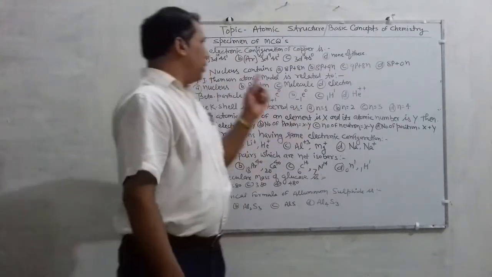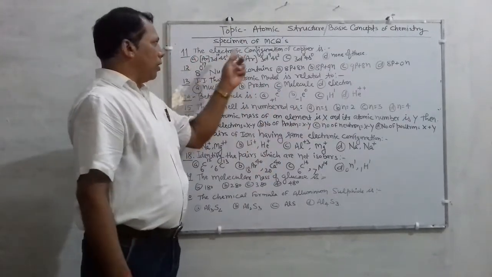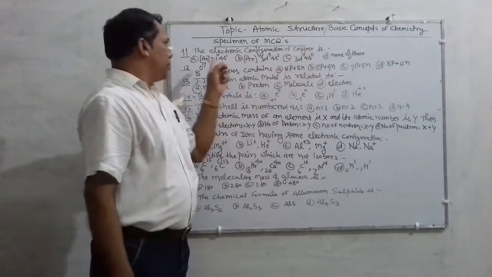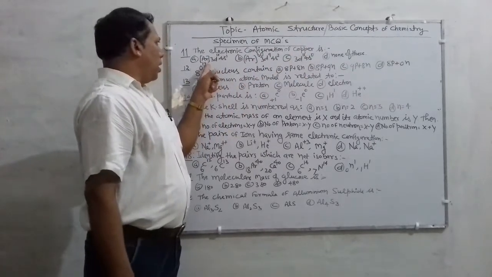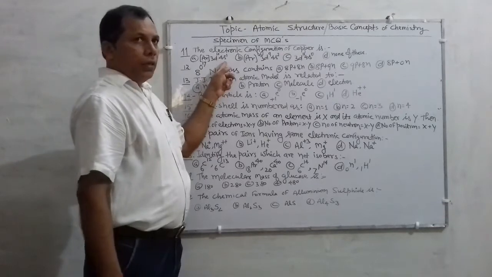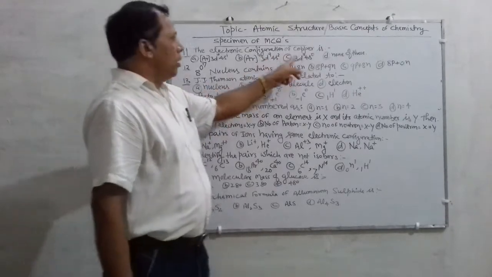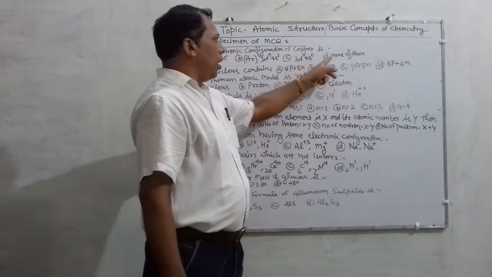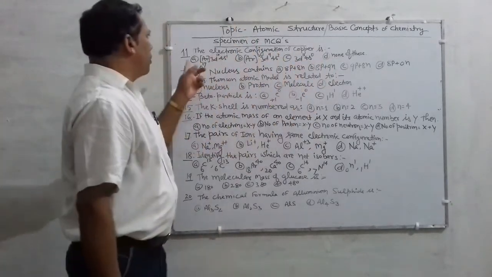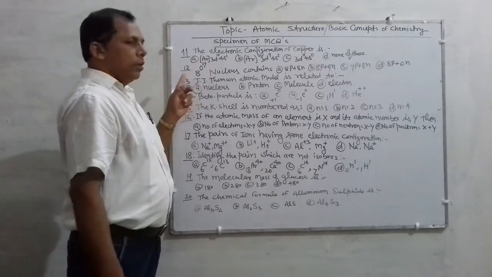Question number 11 is, the electronic configuration of copper is Ar 3d10 4s1, Ar 3d9 4s2, 3d11 4s0, or none of these. So you have to select which is correct.